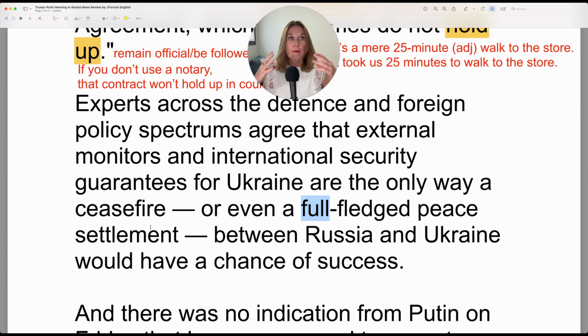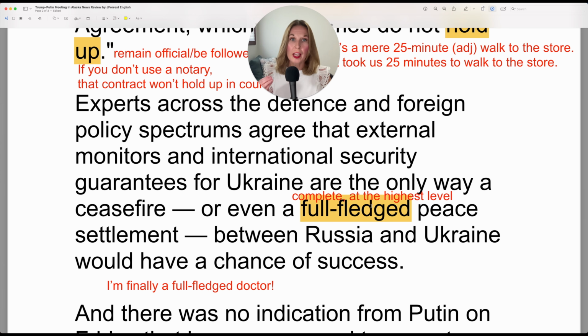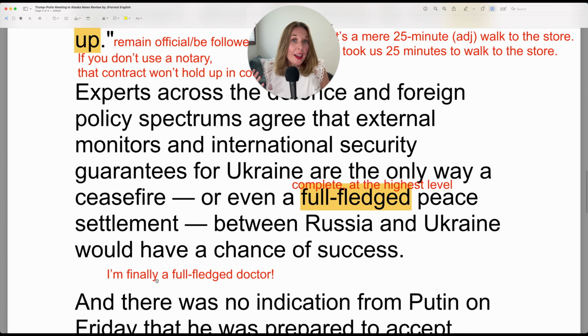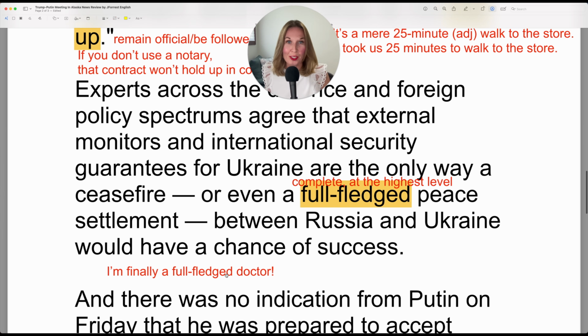Full meaning it includes every detail or every aspect you can think of. It's simply the full peace agreement. Full-fledged can also mean at the highest level. So it's often used to celebrate or let someone know your current status. So you can say, I'm finally a full-fledged doctor. Because doctors go through years of different trainings. So at one stage, even though you've graduated, you still have to do a lot of training. So you're still not a full-fledged doctor, but then you can celebrate it.